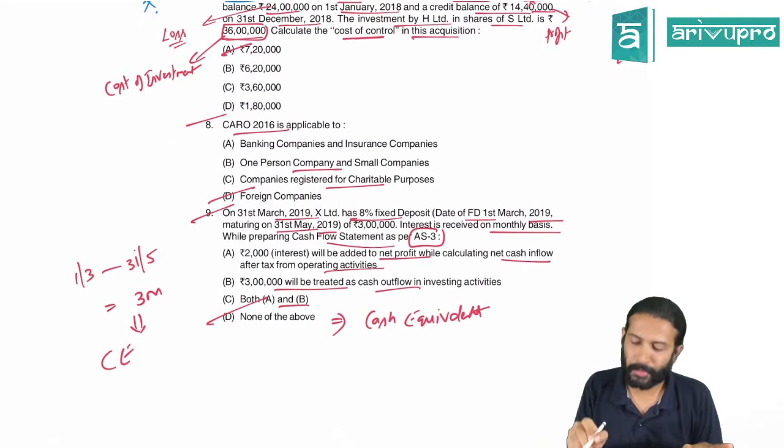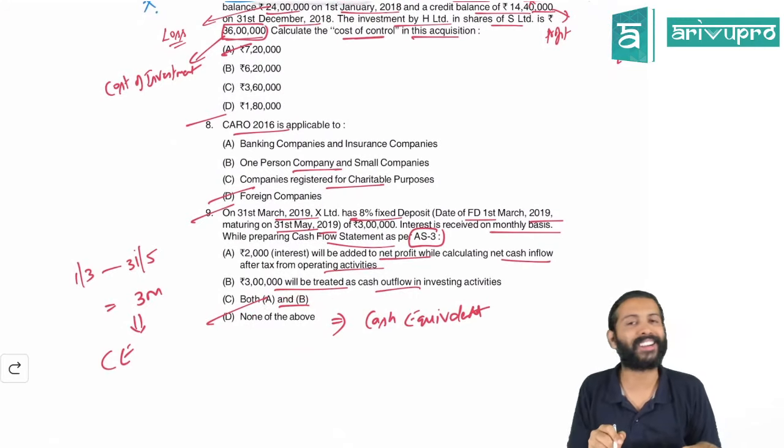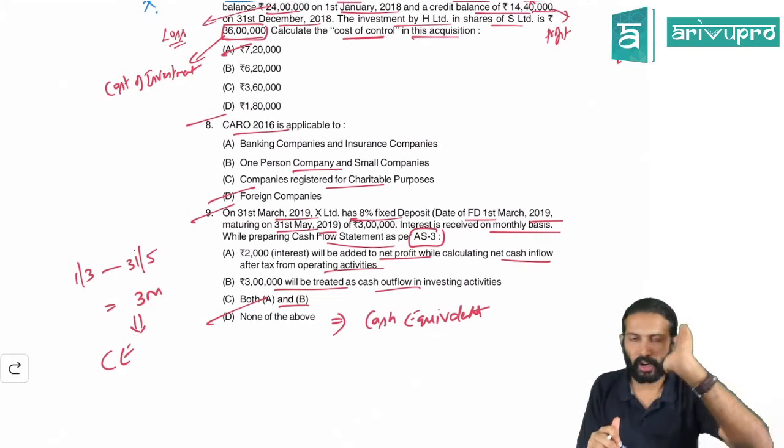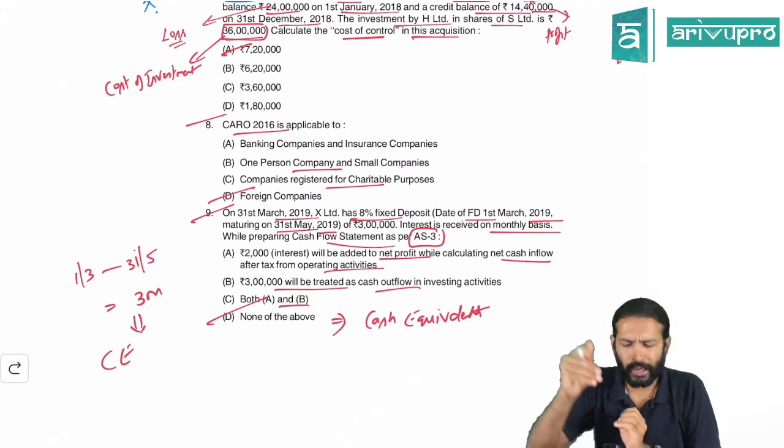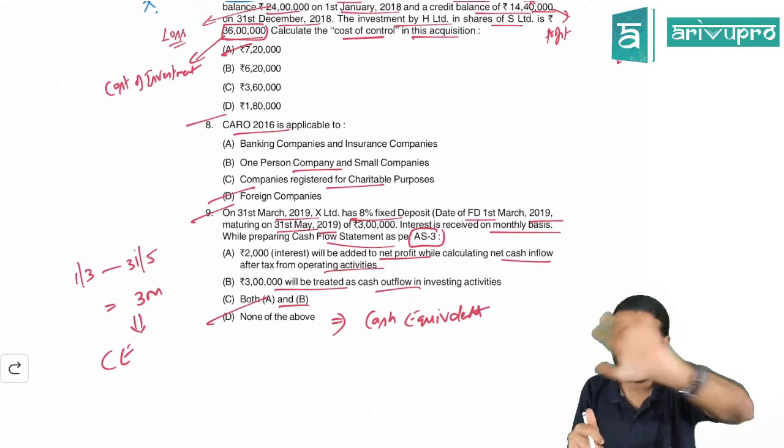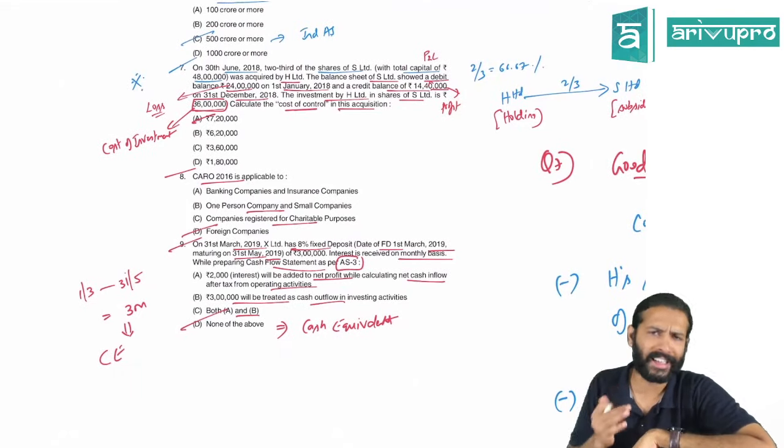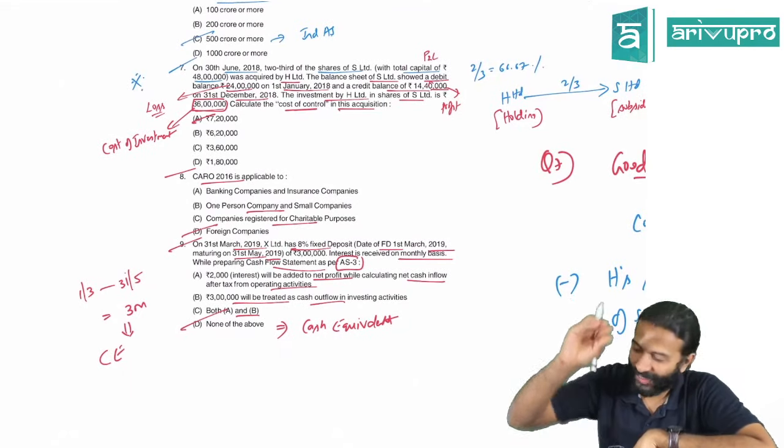Got it? Yes, many students will not have the heart to select that none of the above option, but conceptually you be clear. If you feel nothing is working out, select none of the above, bindas. Even that is also a right answer. Let that sink into your mind also.